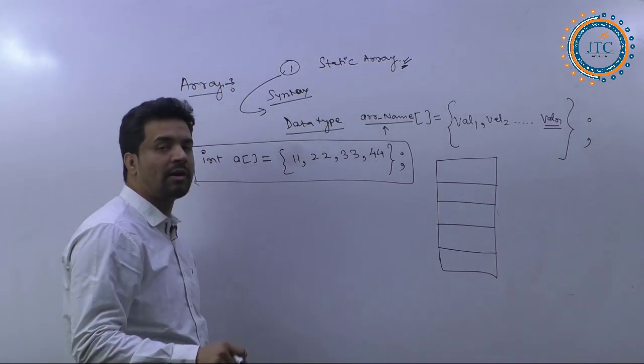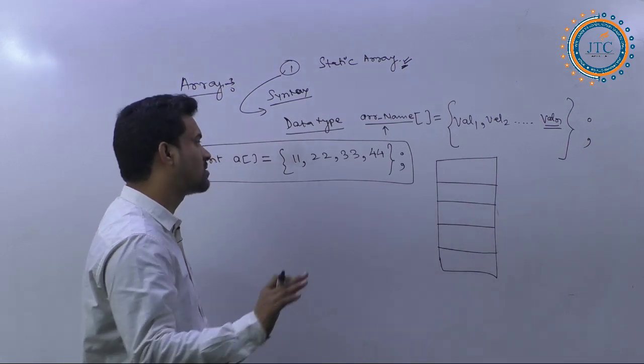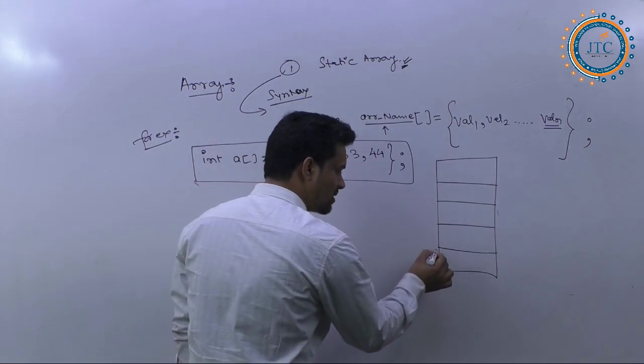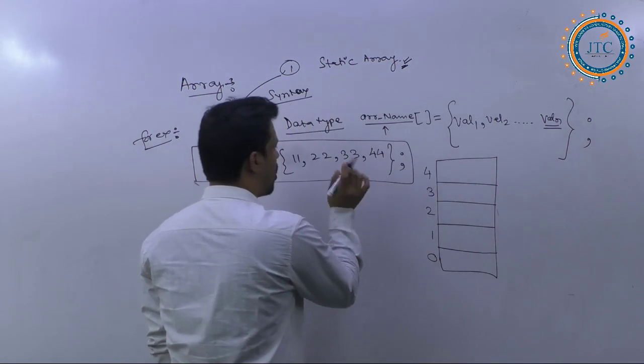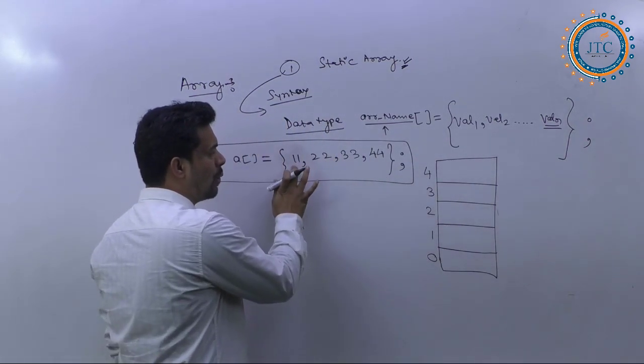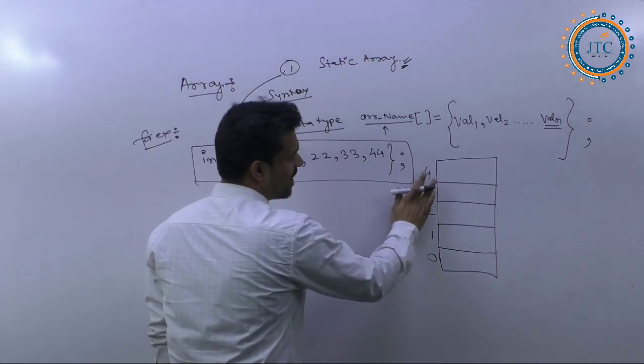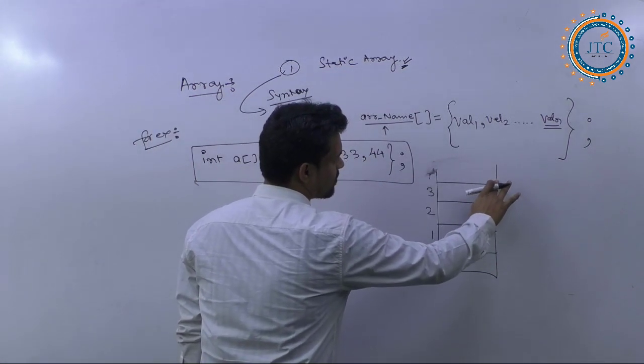So what is the total number of elements we have? Let's talk about that. I am writing 0, 1, 2, 3, as well as 4. How many total elements have we added? 1, 2, 3, 4. So here we need not provide these particular index positions.